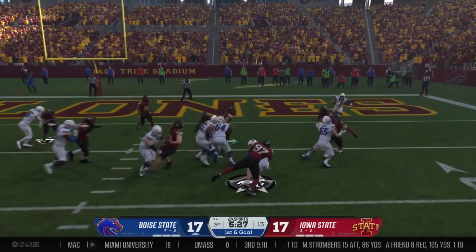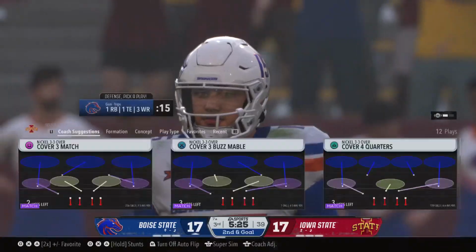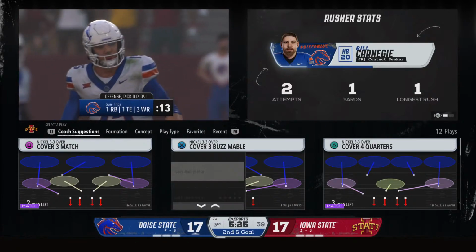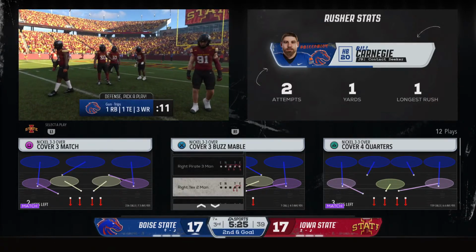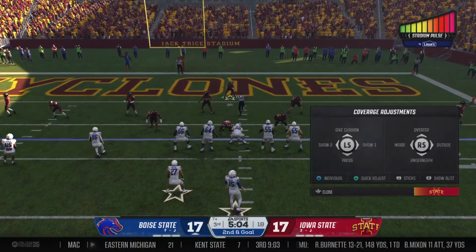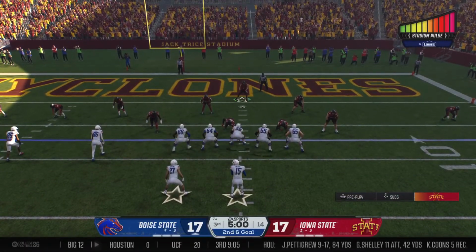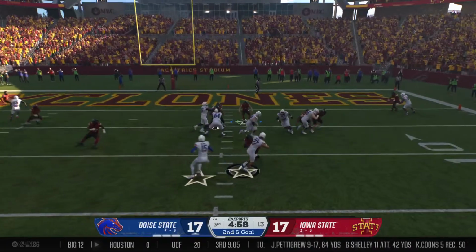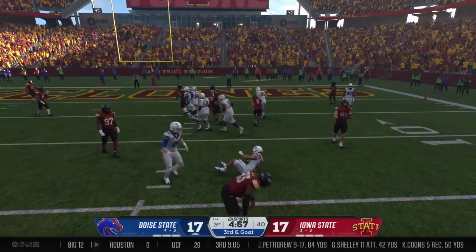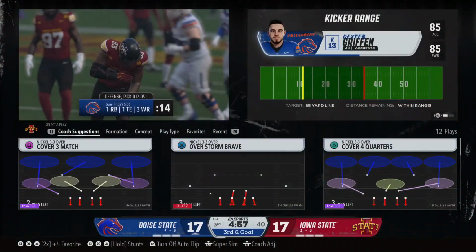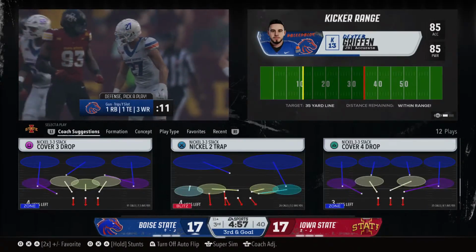A 1st down run in the red zone. He is going nowhere. Stop at the line of scrimmage. And you know exactly what time it is when you get down here in the red zone. You got to be able to run the football. But when you got a back like this who punches the ball in the end zone consistently almost every single game, you are going to feed that animal the rock.